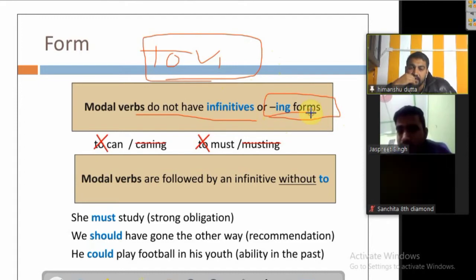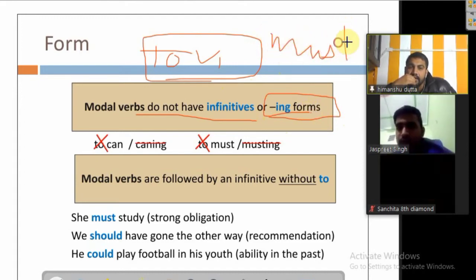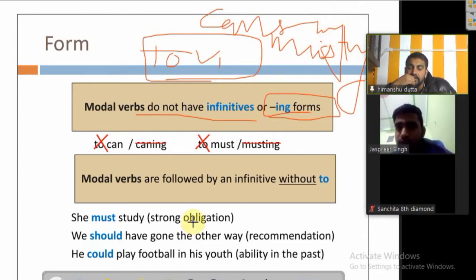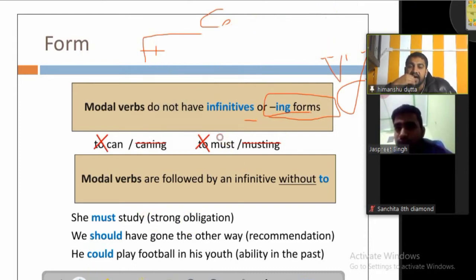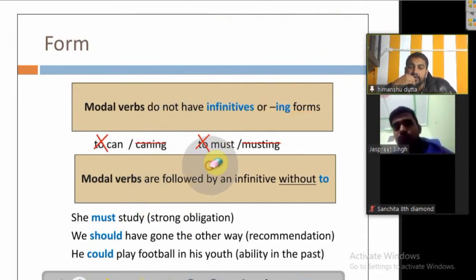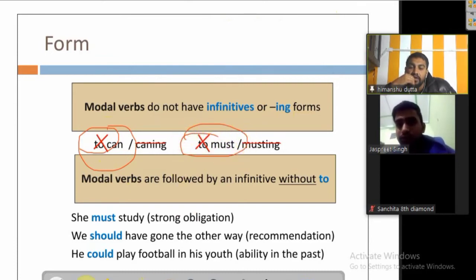Like we can't say musting, we can't say cancing or canning or something like that. So what can we write? We can't even write to can. So there is no infinitive form for that one. Understood?